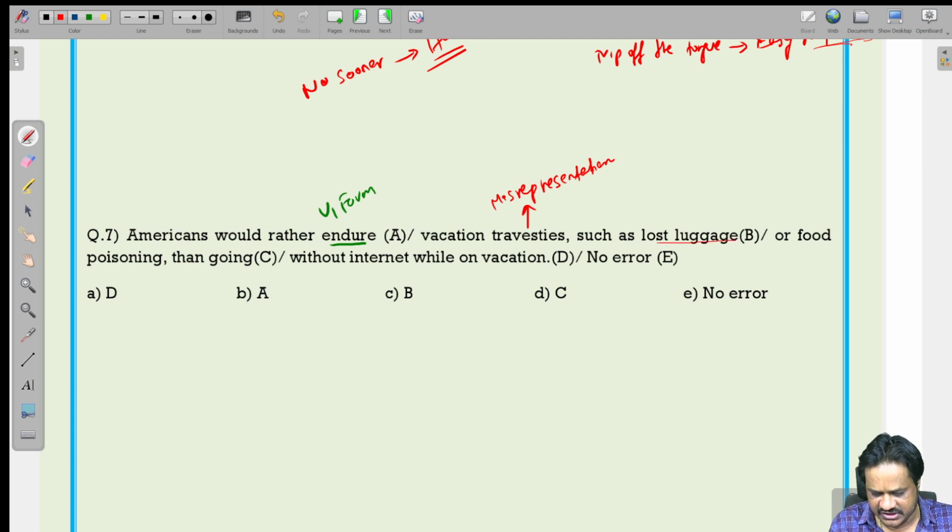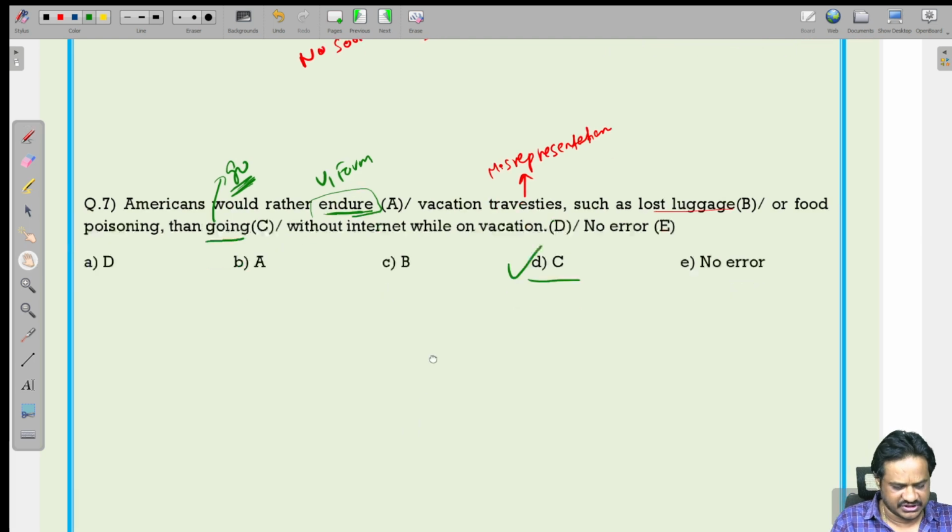Misrepresentation such as lost luggage. So, Americans always will experience the vacation shocks, such as lost luggage or food poisoning and going without internet while on vacation. So, here we are using the first form of the verb. Continuation also, here we should use the first form of the verb only. So, going is not correct. Instead of going we should use go. Since we are using the first form of the verb, here we should use which word? Go. Go is correct. So, C is the correct answer.